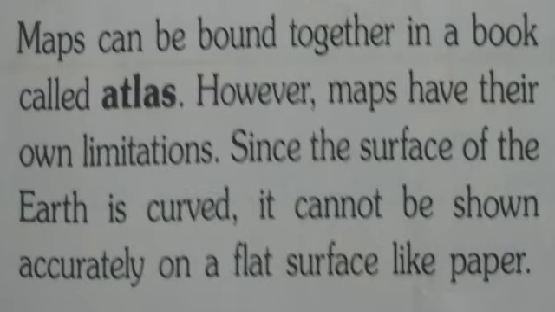The surface of the earth is curved, it is spherical, but a map has a flat surface, so it can't be shown accurately. It is not easy to show a spherical thing on a flat surface, so there will definitely be some difference.